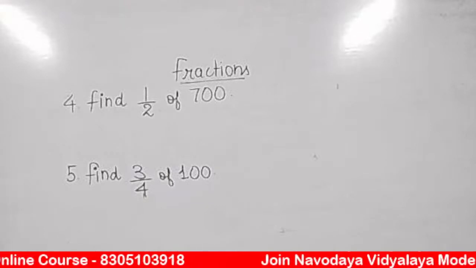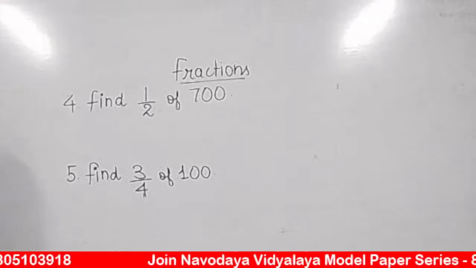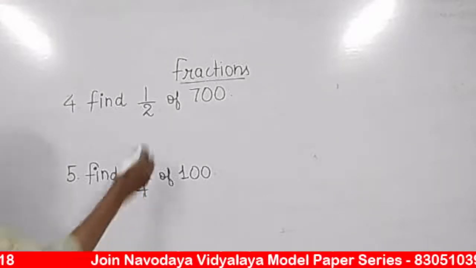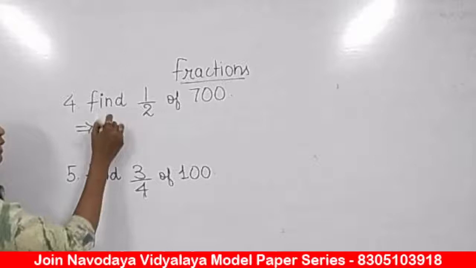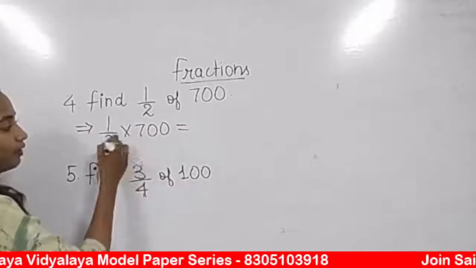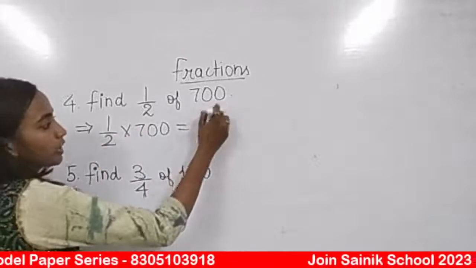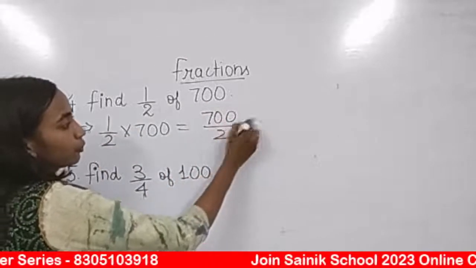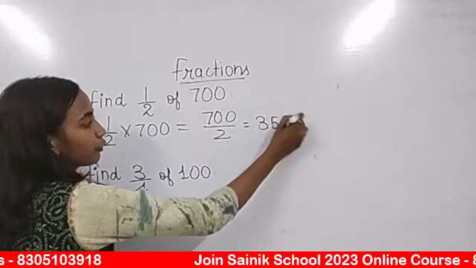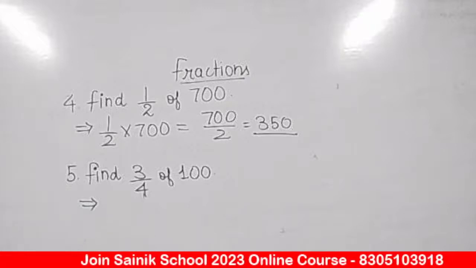350. Good, everyone. So Manit is correct, Srishti, Deepti, Viren and Kushal are correct. How will we do it? 1/2 of 700 means 1/2 multiplied by 700. So it will give you 700 divided by 2, that will give you 350. So this is correct. 3/4 of 100,